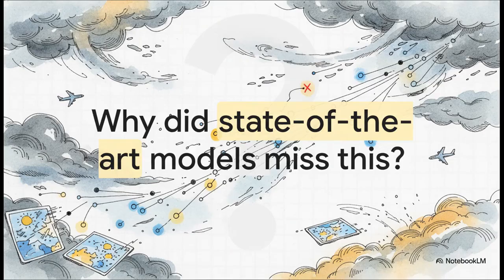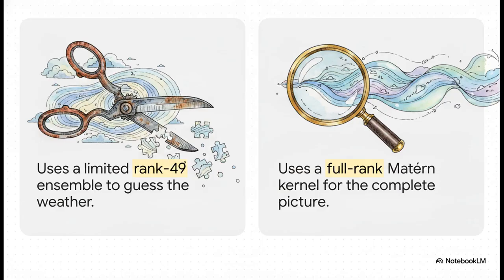And that brings us to the million-dollar question of our investigation. Modern numerical weather prediction uses these incredibly sophisticated operational models. These are the gold standard systems literally designed to forecast these exact types of atmospheric hazards and keep flights safe. So, how did they completely fail to see this deadly event coming? To solve this mystery, we have to look at how these models decide what data to keep, and more importantly, what data they throw away.